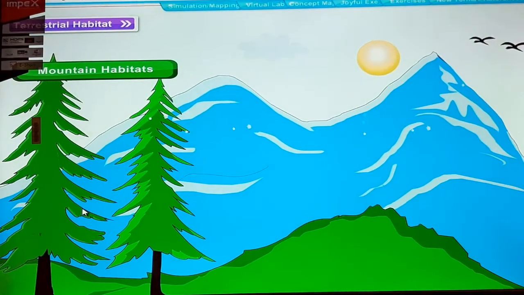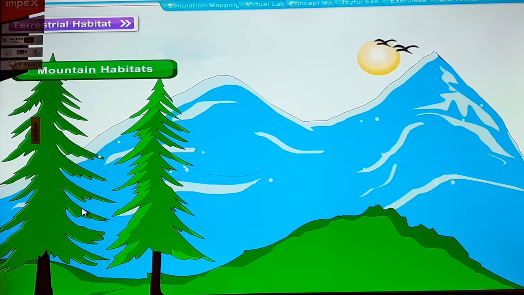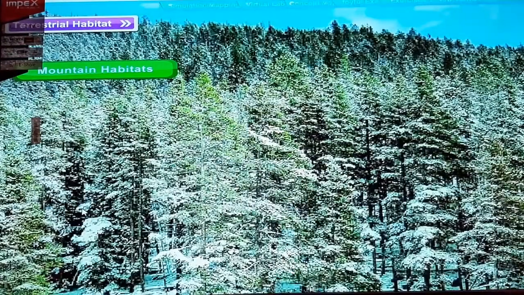Mountain habitats. These habitats are normally very cold and windy. They are cooler even in summer. In the mountains, the habitat varies with altitude or height. As we go higher up in the mountains, the temperature decreases. It also snows during winter at high altitudes. A large variety of plants and animals live in mountainous regions. Let us take a look at the adaptive features of these plants and animals.